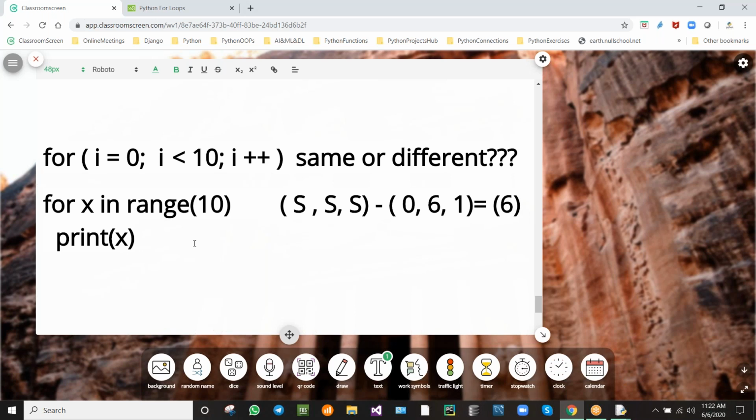So next question. Which is easy to write?